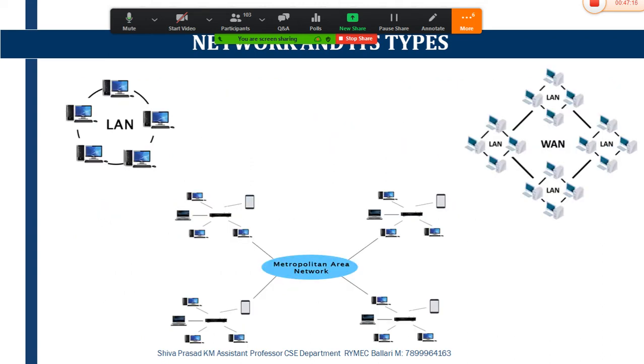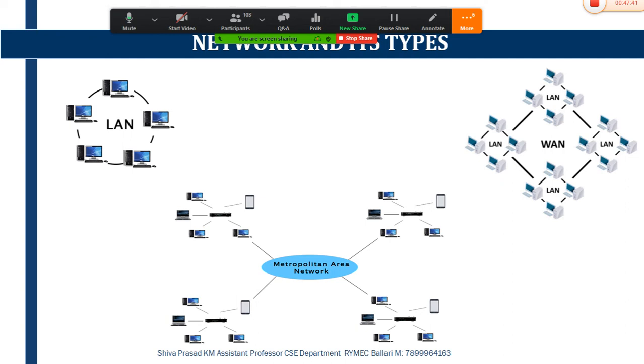You can see this particular image here. A group of computers connected to each other in a small area, such as a building or offices. The group of computers connected to each other in a small area such as a building or offices is called a LAN.